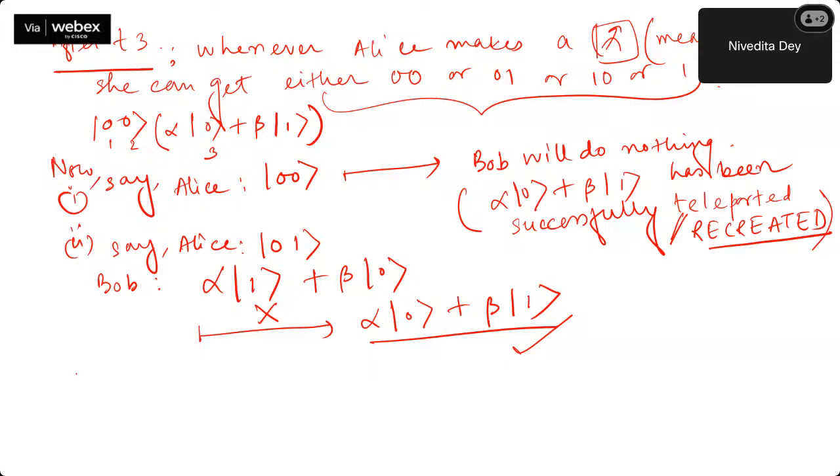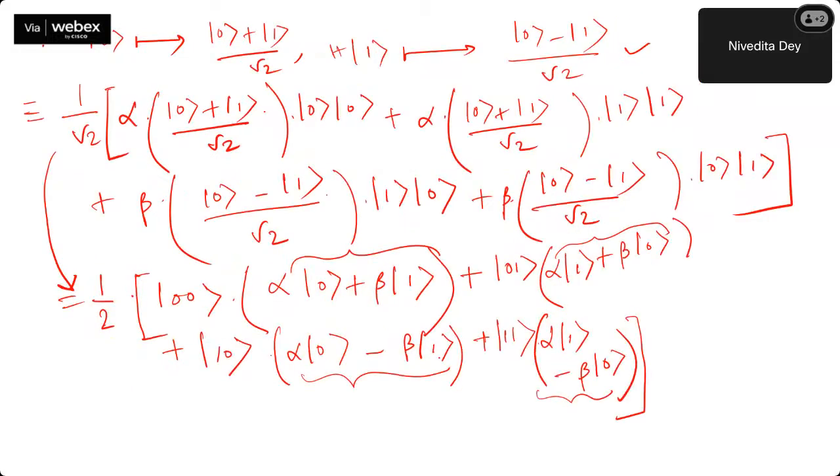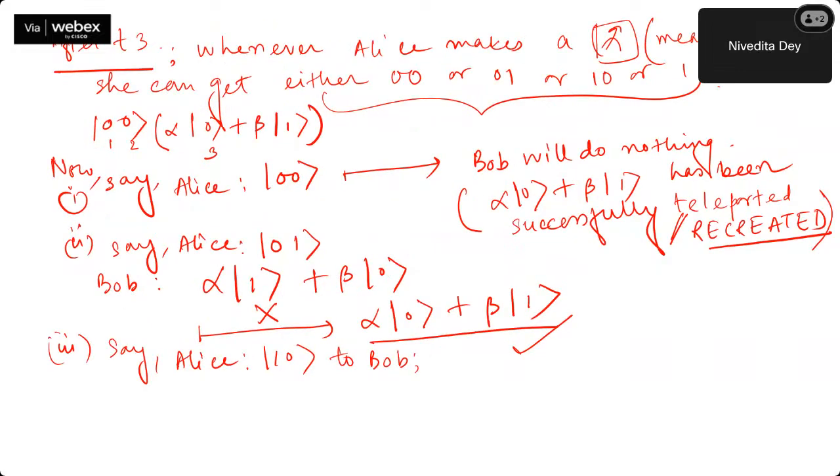So one NOT gate. Third one is, say Alice has sent 1 0 to Bob. What was my state for 1 0? It was alpha 0 minus beta 1. Can anyone tell? Yes, absolutely. So it was alpha 0 minus beta 1.